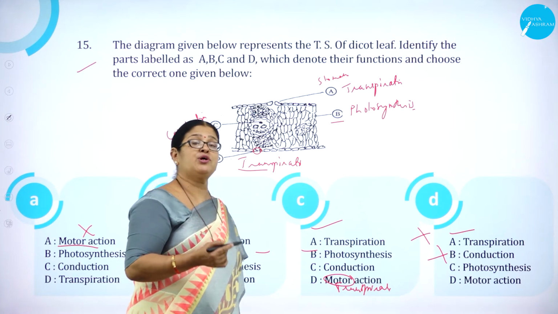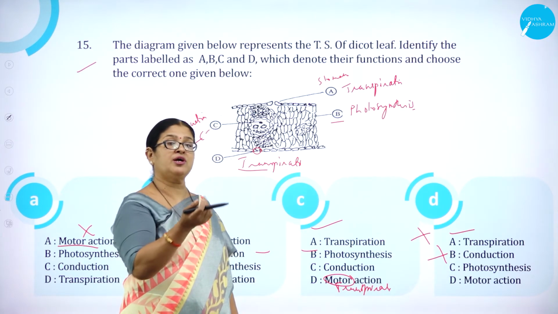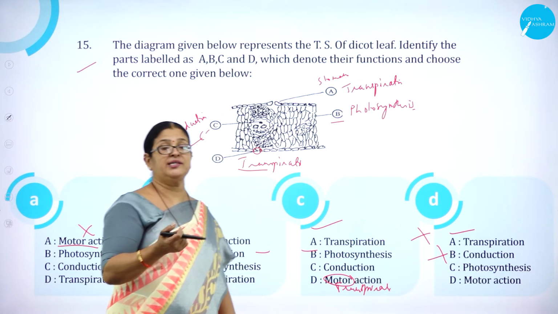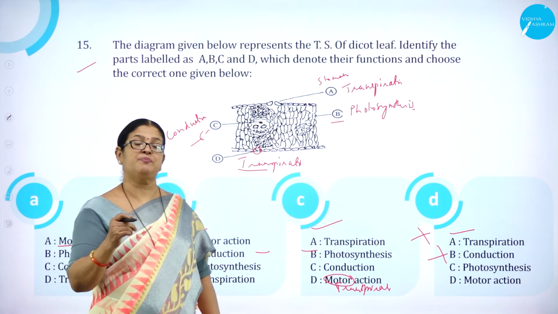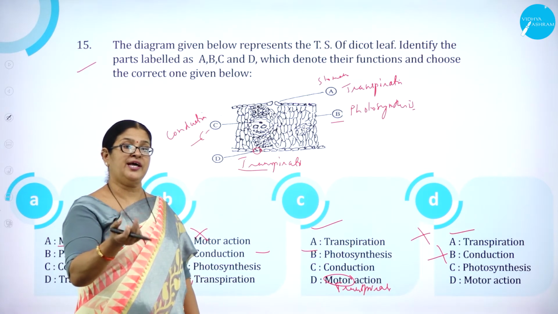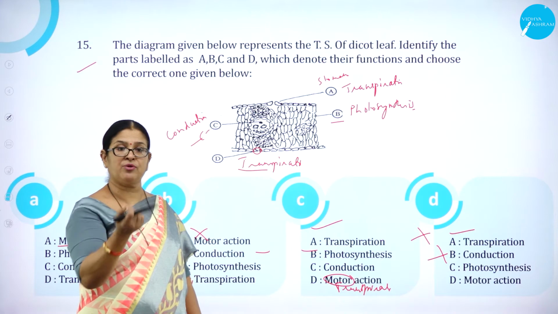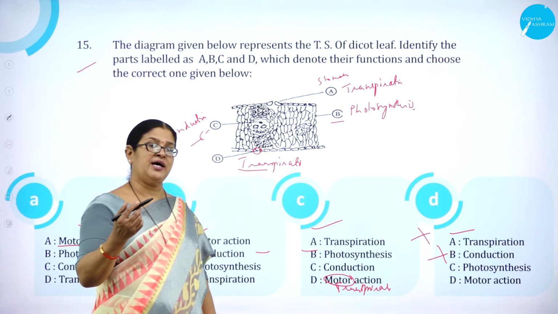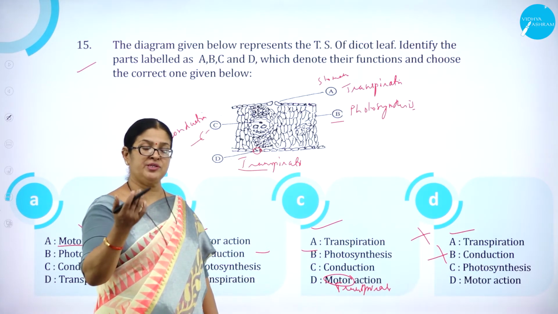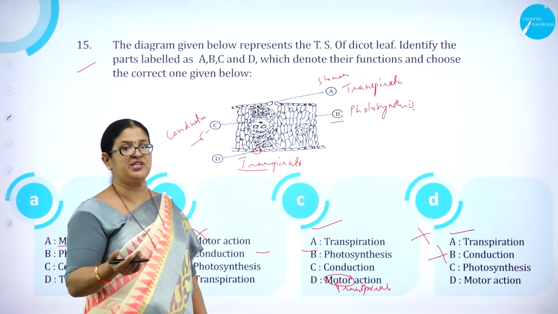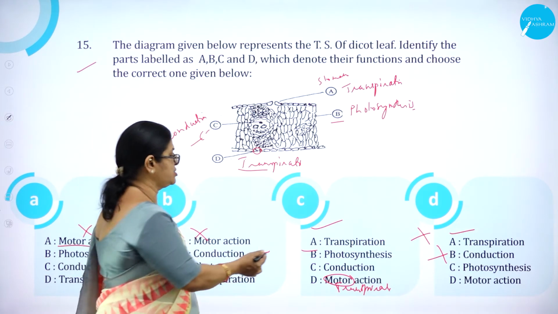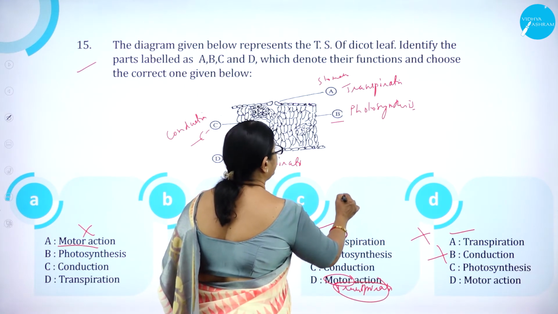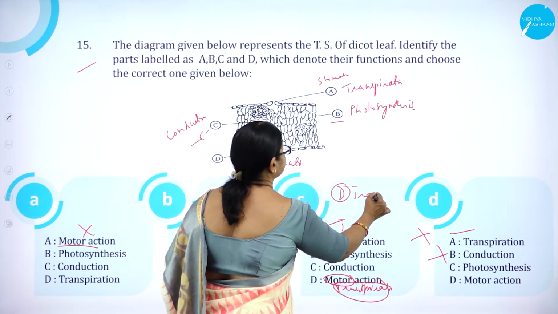Motor action you come across in monocot leaf. In monocot leaf, the motor cells will help you to roll the leaf lamina, particularly in xeric conditions where you come across plants growing in desert areas. So motor cells help in rolling. But dicot leaf helps in transpiration. As you know, dicot leaf has more stomatal openings in the lower epidermis, which helps in transpiration, than the upper epidermis. So it is not motor action, it is transpiration. So D is transpiration.